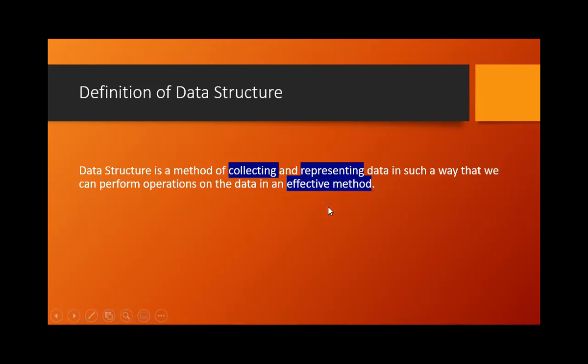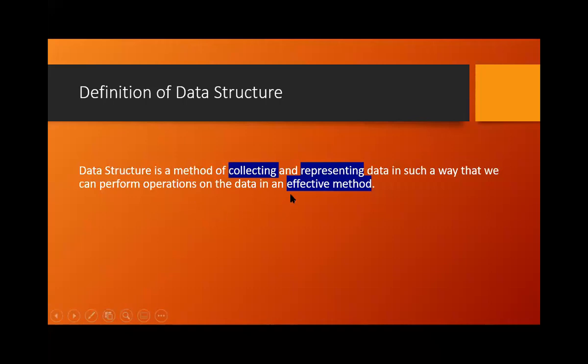If you keenly observe the data representation we have studied so far, if you want to perform certain operations on data, first we need to collect that data and store or represent it in a proper way, such that if we want to perform any operations, it should be effective.